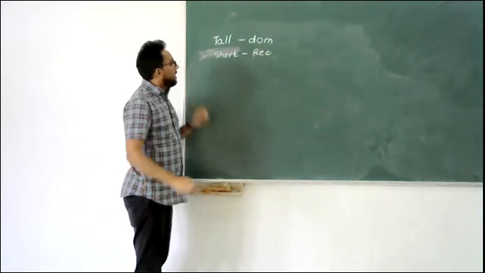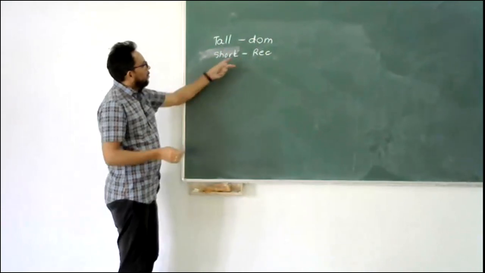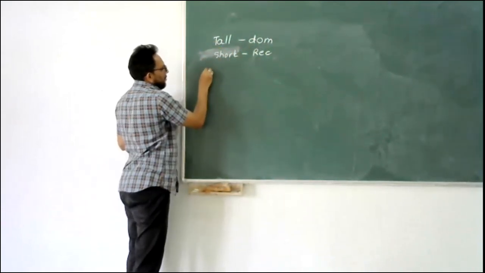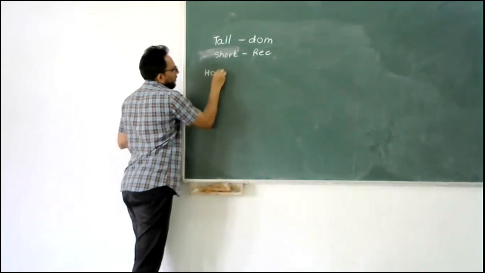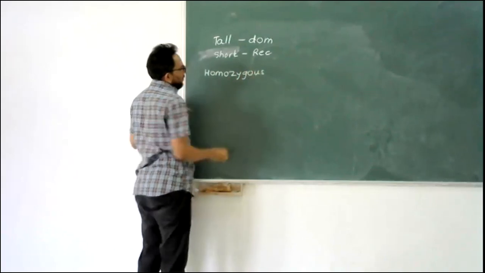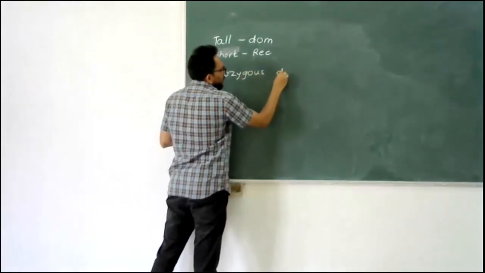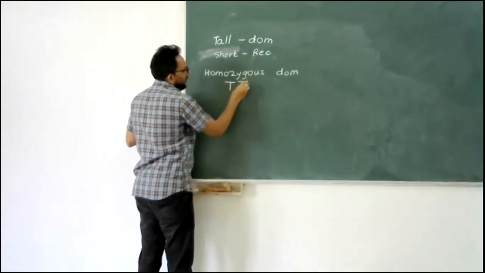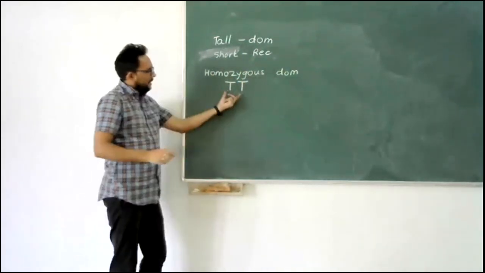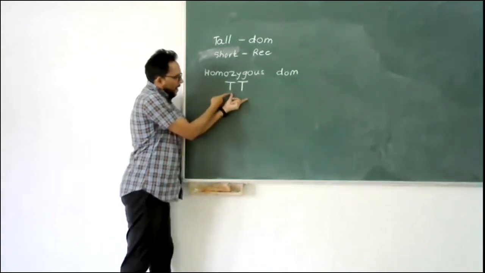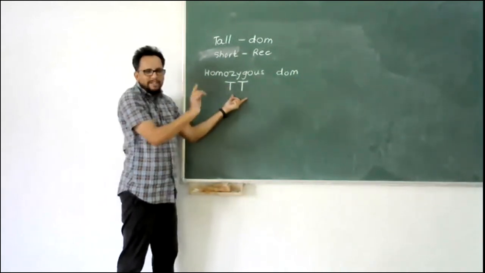Now I'm not writing it completely, but I hope you understand. So tall is the dominant phenotype. So homozygous dominant will be capital T T. That means this individual when was born, father, whether he or she, does not matter.